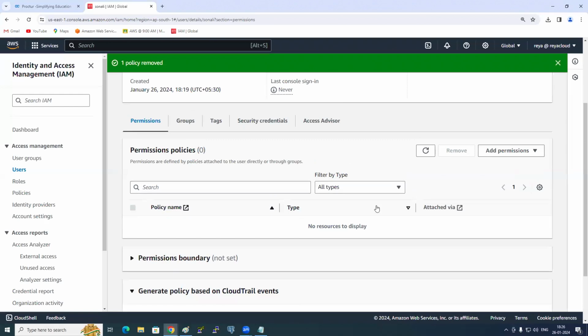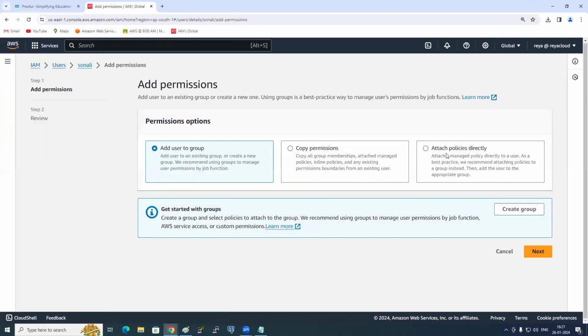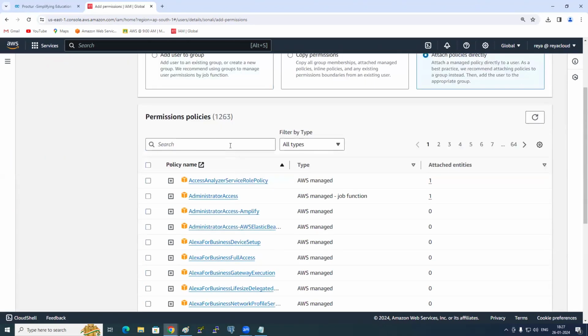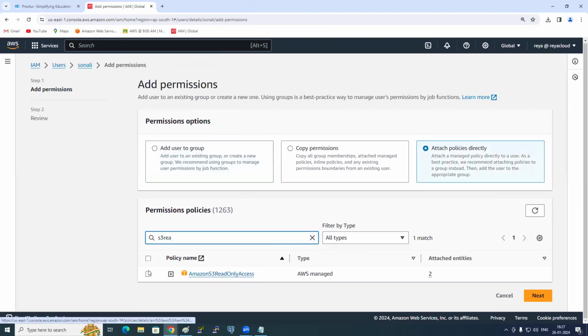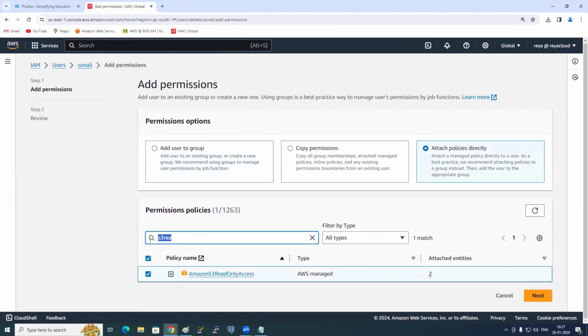But I want to give S3 permissions. How? Add permissions. Inline policy we will take later. So add permissions, first, second, third. And here search for S3 read only. Do you see? Yes, select. I want to give one more service also.